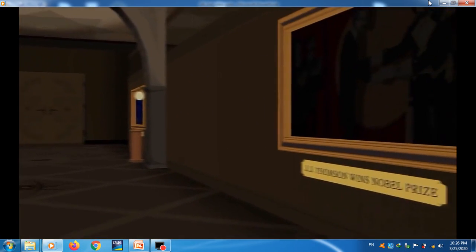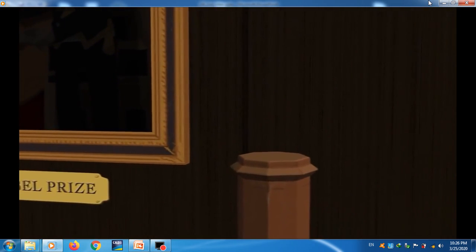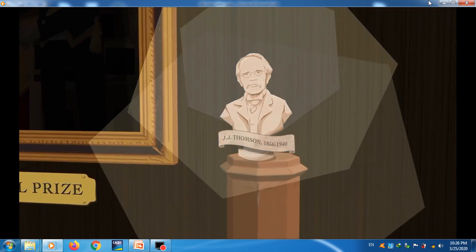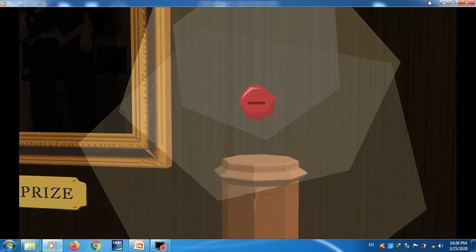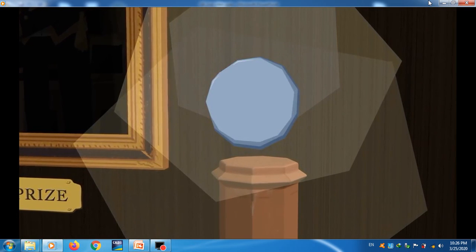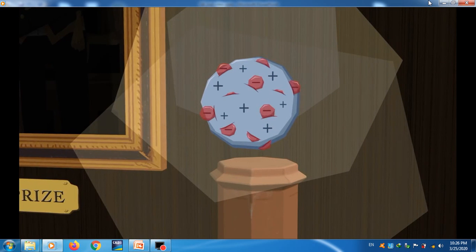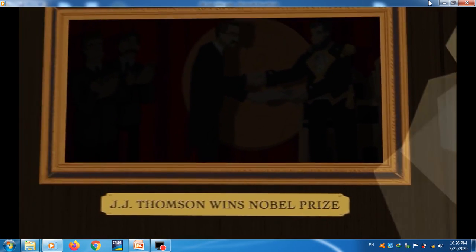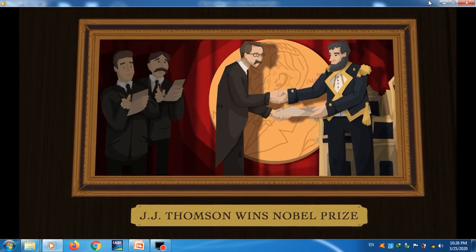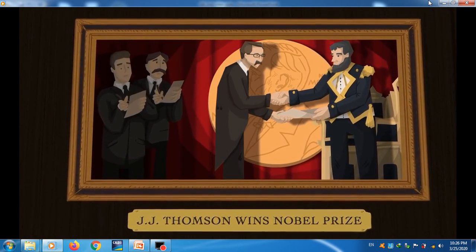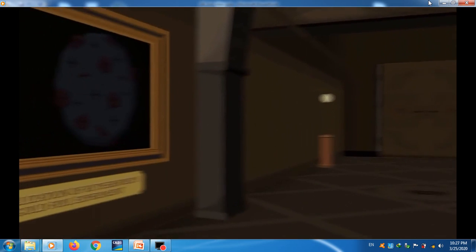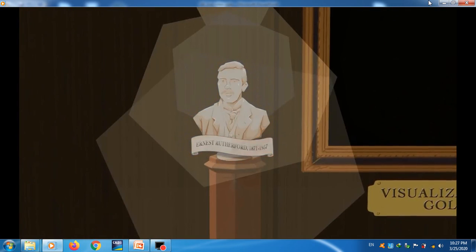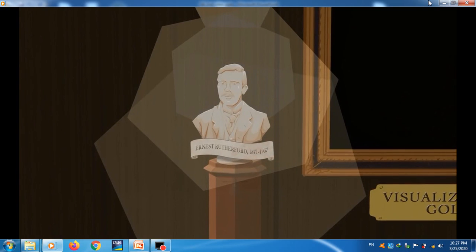Atomic theory was now accepted by the scientific community, but the next major advancement would not come until nearly a century later, with the physicist J.J. Thomson's 1897 discovery of the electron. In what we might call the chocolate chip cookie model of the atom, he showed atoms as uniformly packed spheres of positive matter, filled with negatively charged electrons. Thomson won a Nobel Prize in 1906 for his electron discovery, but his model of the atom didn't stick around long. This was because he happened to have some pretty smart students, including a certain Ernest Rutherford, who would become known as the father of the nuclear age.